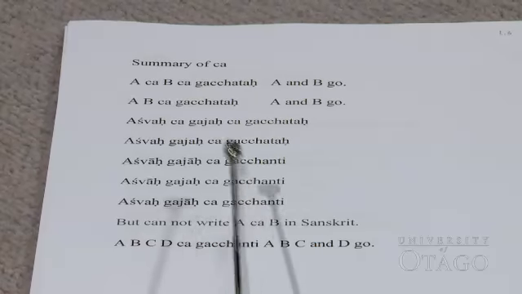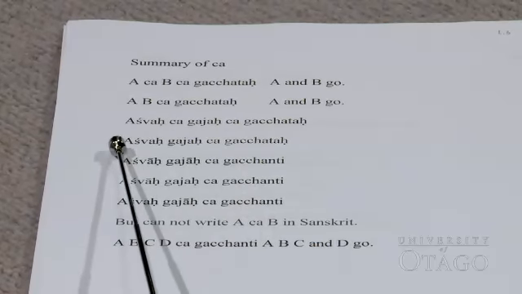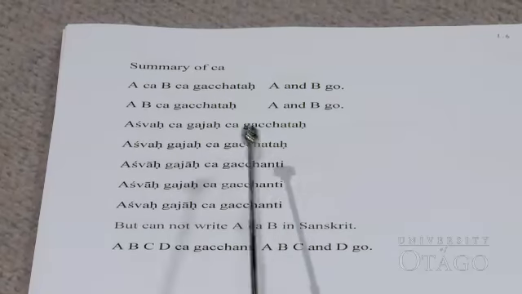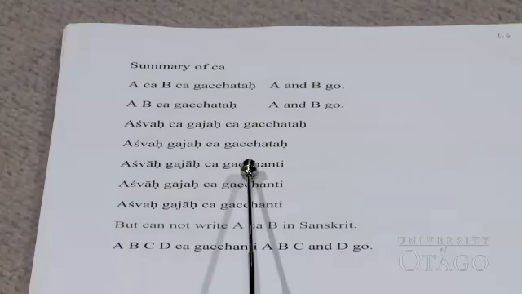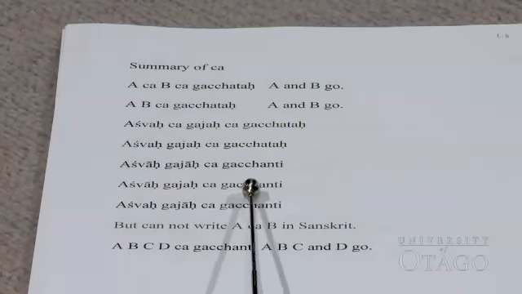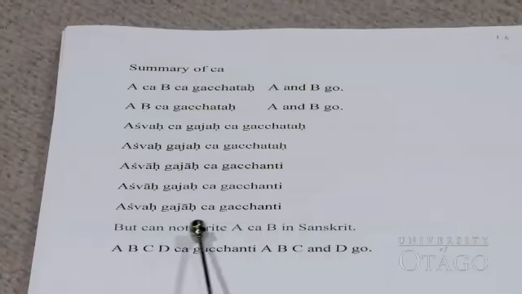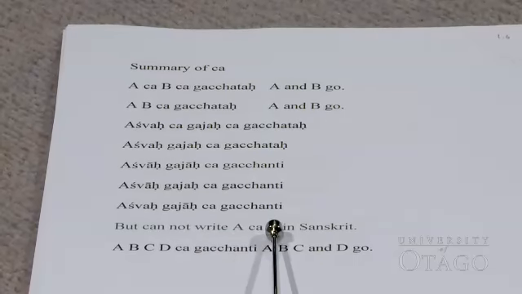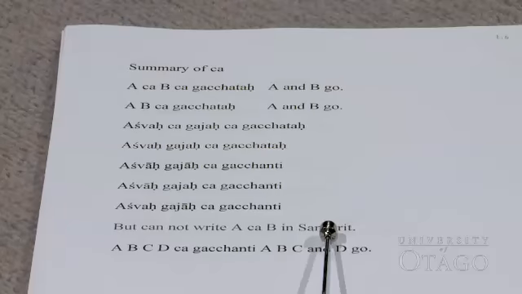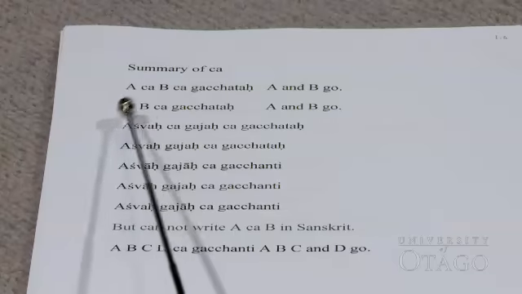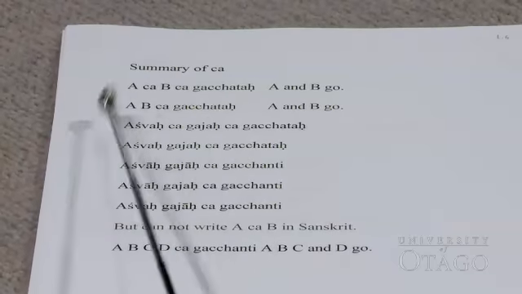Notice that just the first sentence used dual. The others use plural, gacchanti. But you cannot write A cha B in Sanskrit. It means you cannot write A cha B gacchataha. It is wrong.